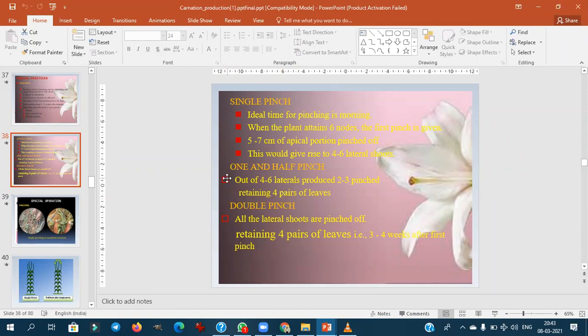Mainly for the staggered harvesting of flowers. The 1.5 pinch is for staggered harvesting of flowers. The double pinching is mainly done to get delayed flowering. If the market is full of carnation, and we want to delay that season, we can go for the double pinching.